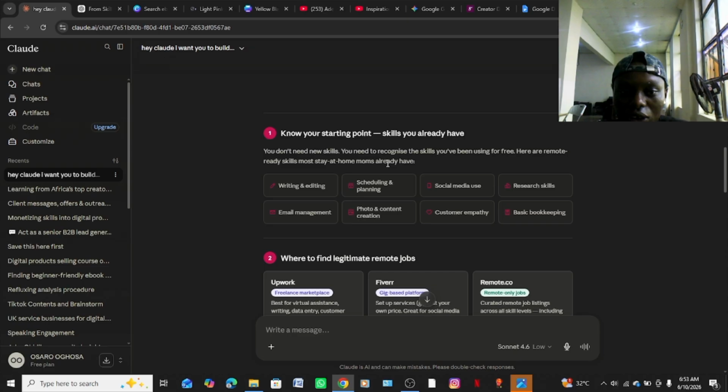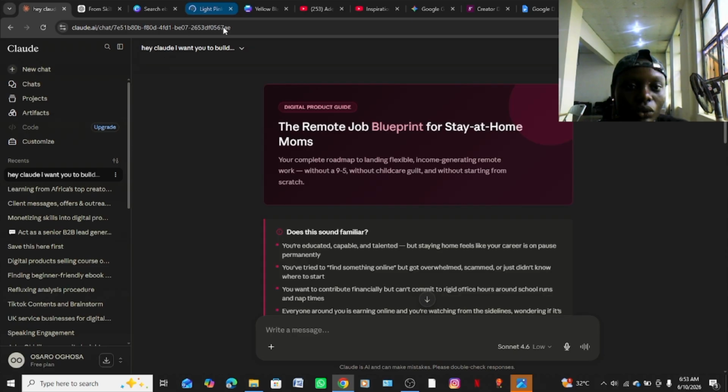The remote job looking guide. So we already copied this one. I just want to see how we can actually paste it here and edit.